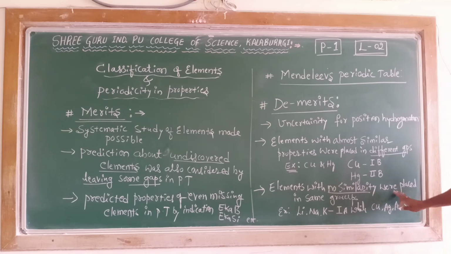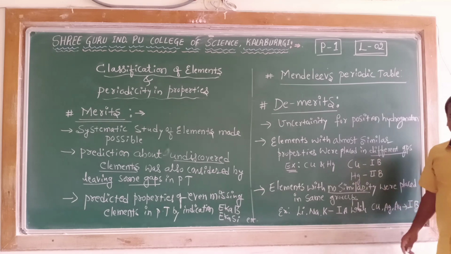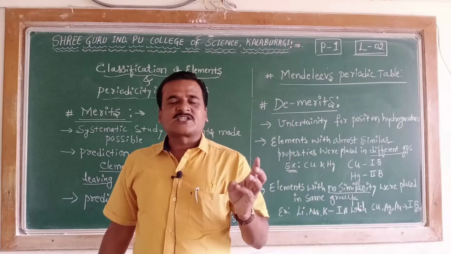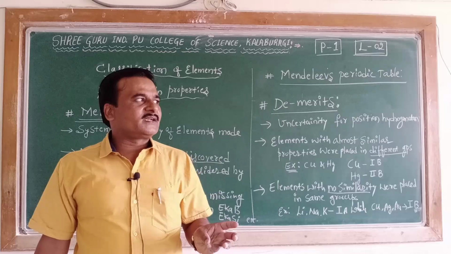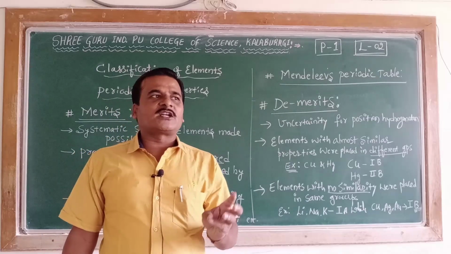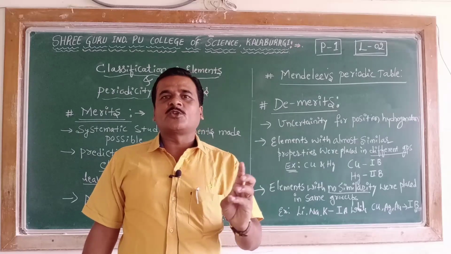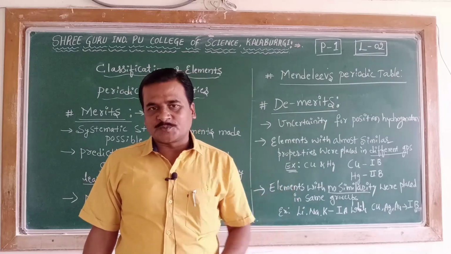This is the third demerit of Mendeleev's periodic table. Apart from this, it suffers from the fourth demerit. There was no particular placement for the isotopes.